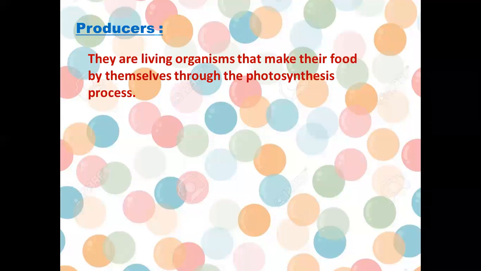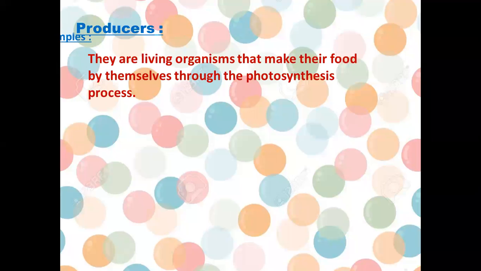So the only living organism that can make its food by itself is plants. Animals can't make their food by themselves because they feed on plants. And we as humans can't make our food by ourselves because we depend on plants and animals.